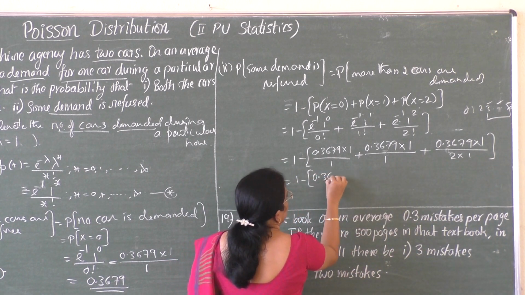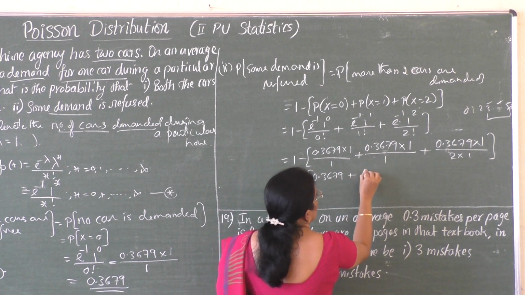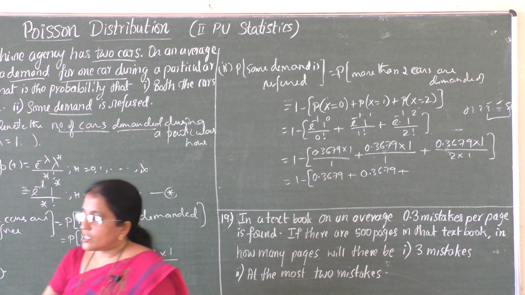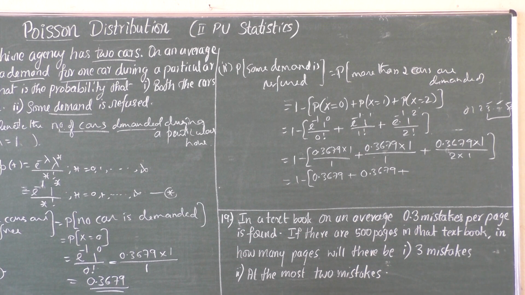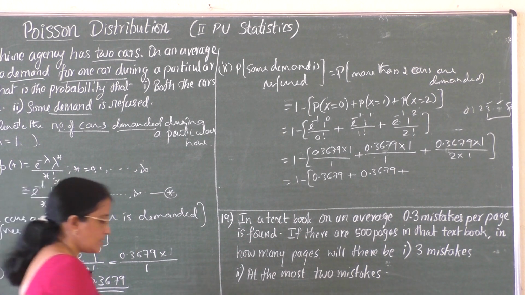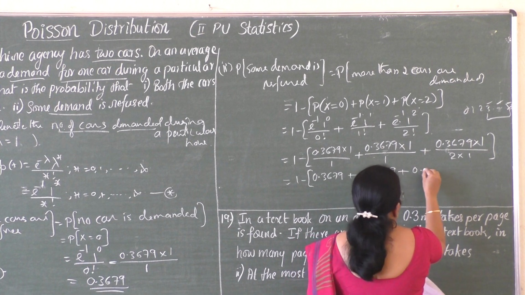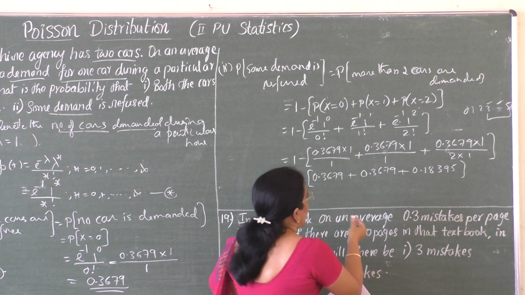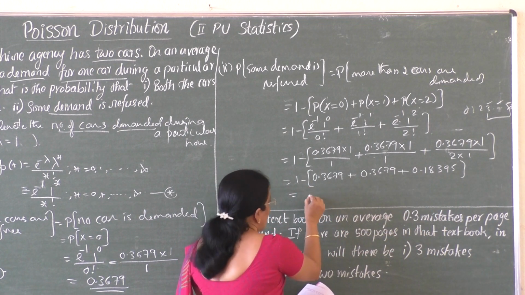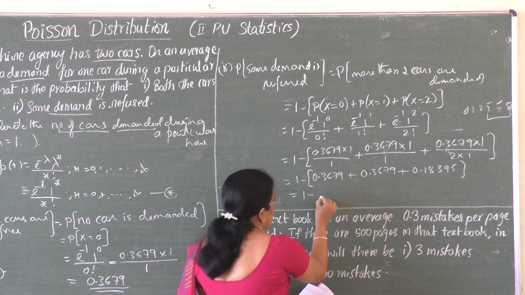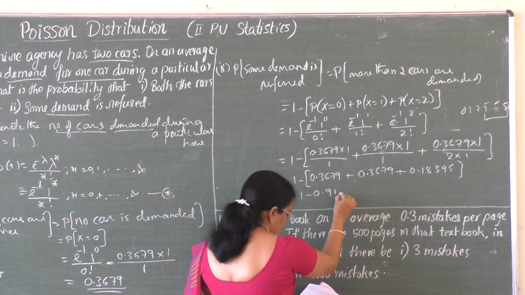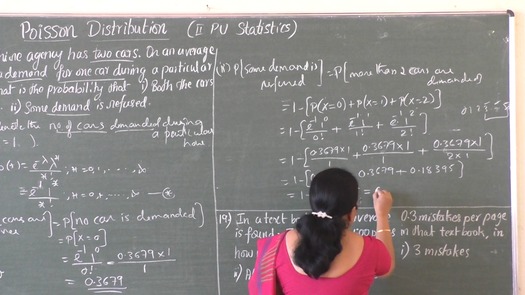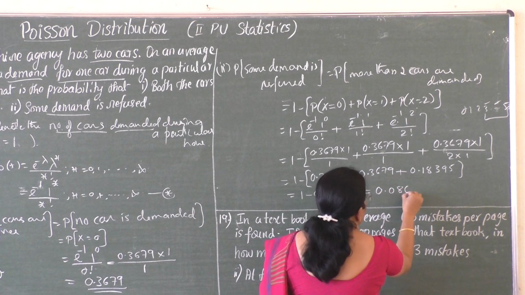First one 0.3679, this factor becomes 0.3679, plus 0.3679 divided by 2, and the answer is 0.18395. Now add all those, you will be getting 1 minus 0.91975, which is equal to the final answer 0.0802.